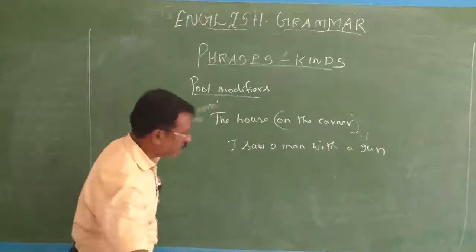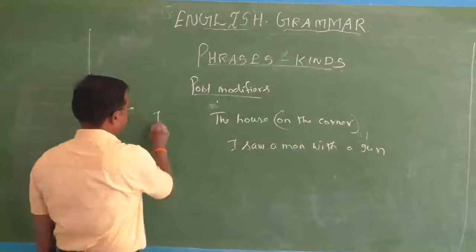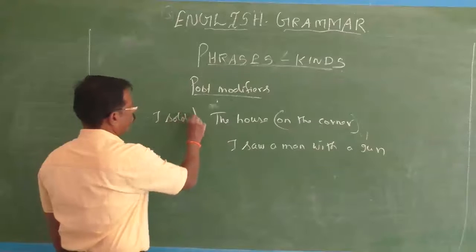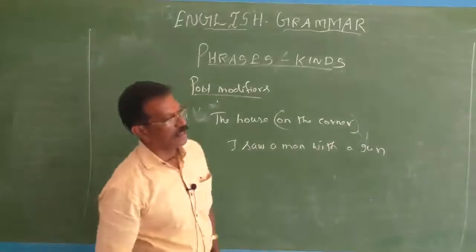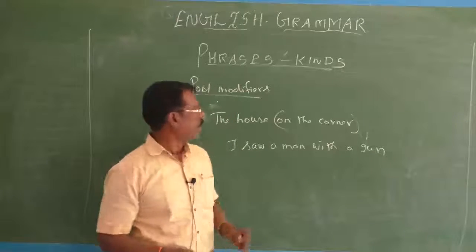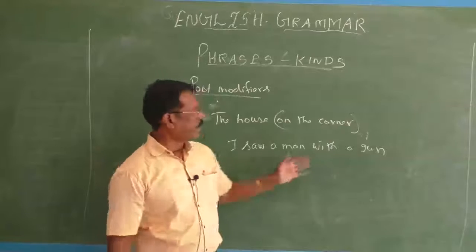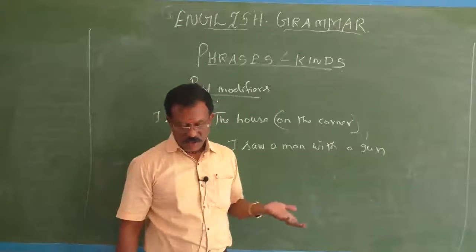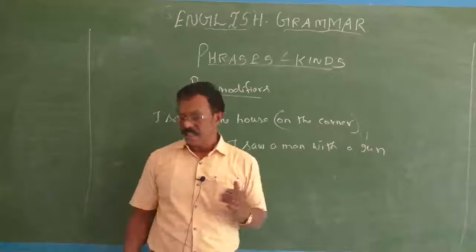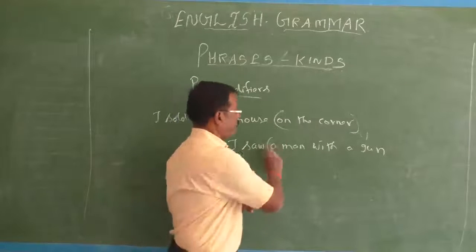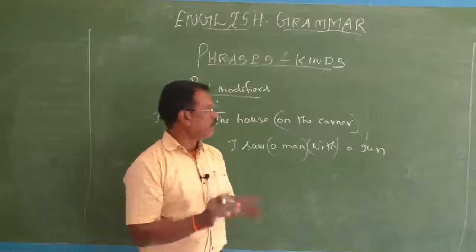Otherwise, you can say the house. I sold the house on the corner. Simply you can say I sold the house on the corner. He was born in the house on the corner. And I saw a man with a gun. So the house on the corner. These are all examples of post-modifiers. Here, see, a man is the head word, with is a preposition, and a gun is a noun. So they are all called post-modifiers.